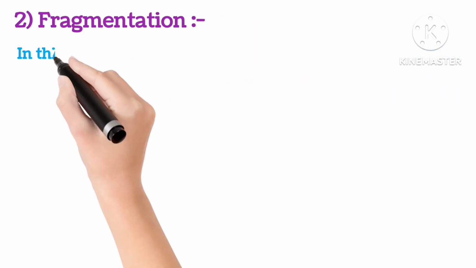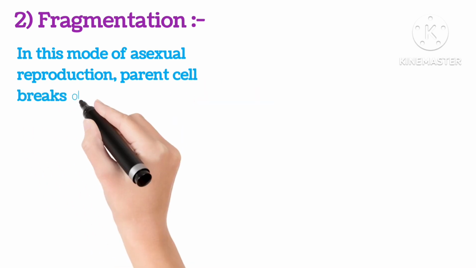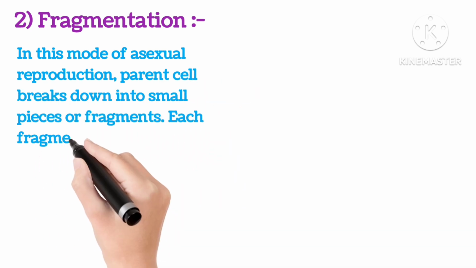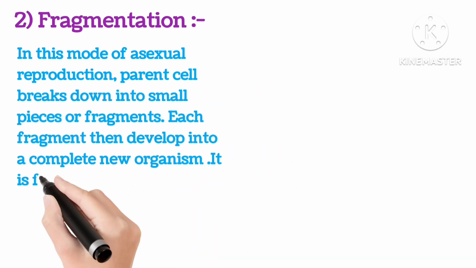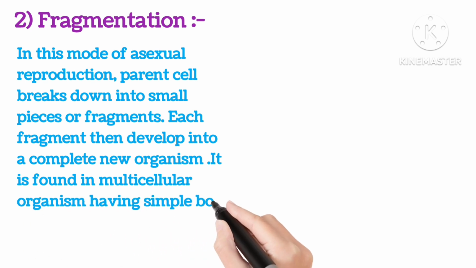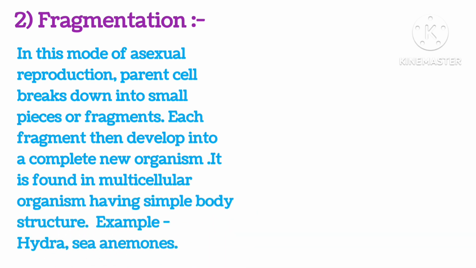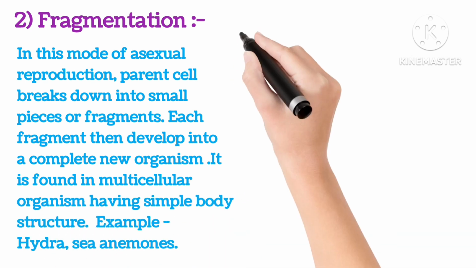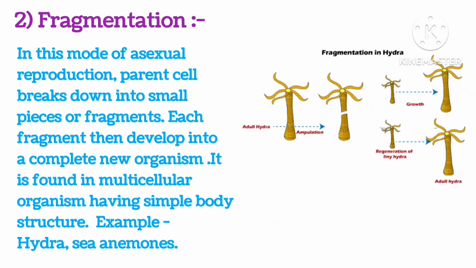Fragmentation. In this mode of asexual reproduction, the parent organism breaks down into small pieces or fragments. Each fragment then develops into a complete new organism. It is found in multicellular organisms having simple body structure. Example, hydra and sea anemone, as you can see in the picture.